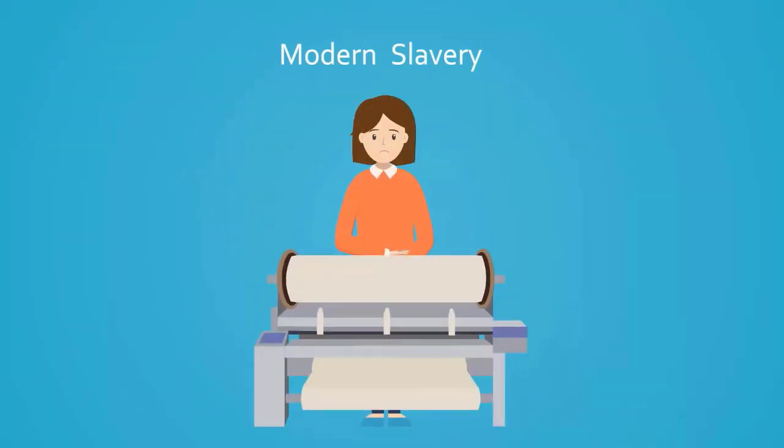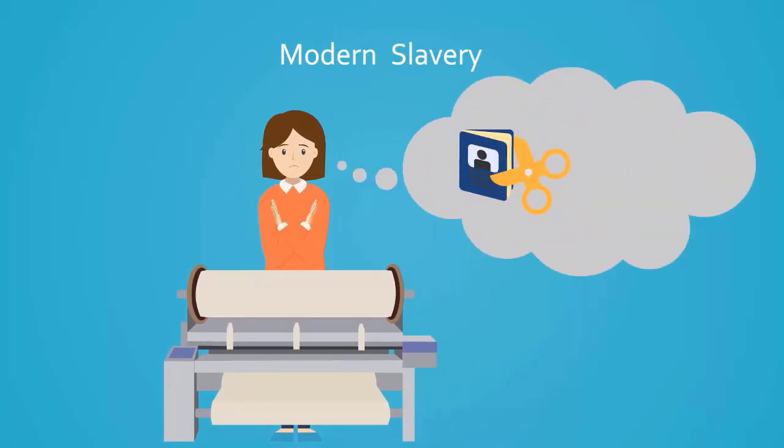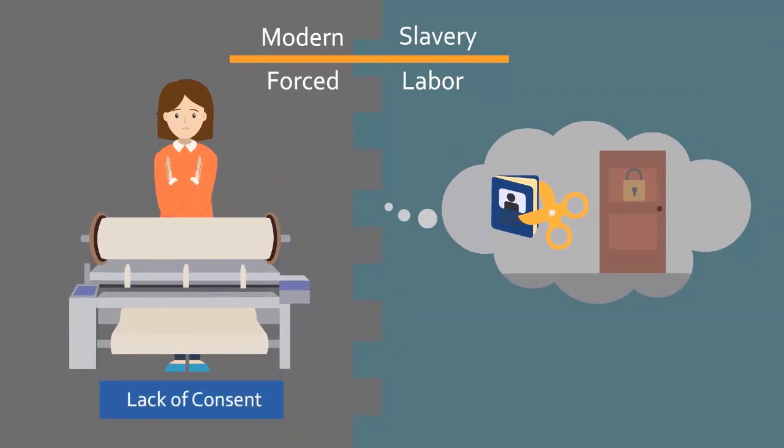Slavery no longer comes in the obvious form of one person owning another person. Modern slavery, or forced labor, is a practice that forces someone to work with little or no pay, under the threat of penalty, and without the ability to walk away. So forced labor has two parts: lack of consent and menace of penalty.